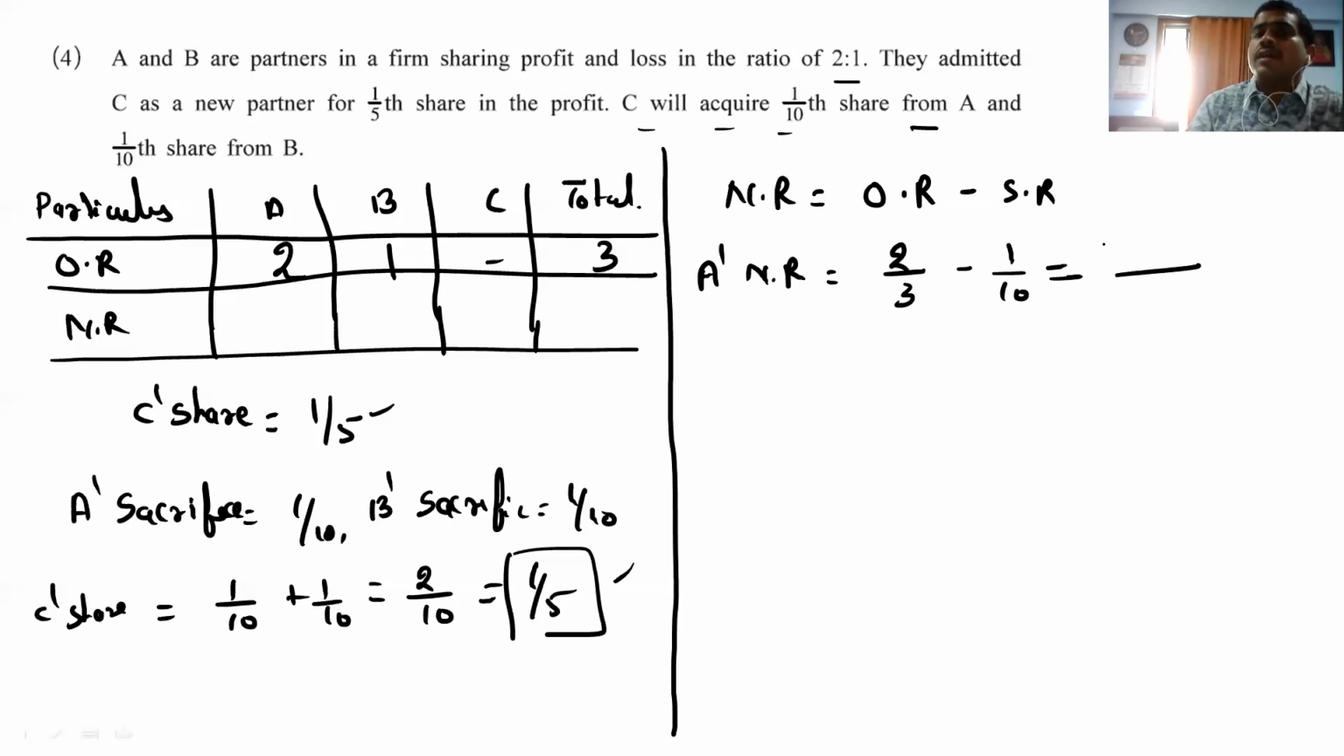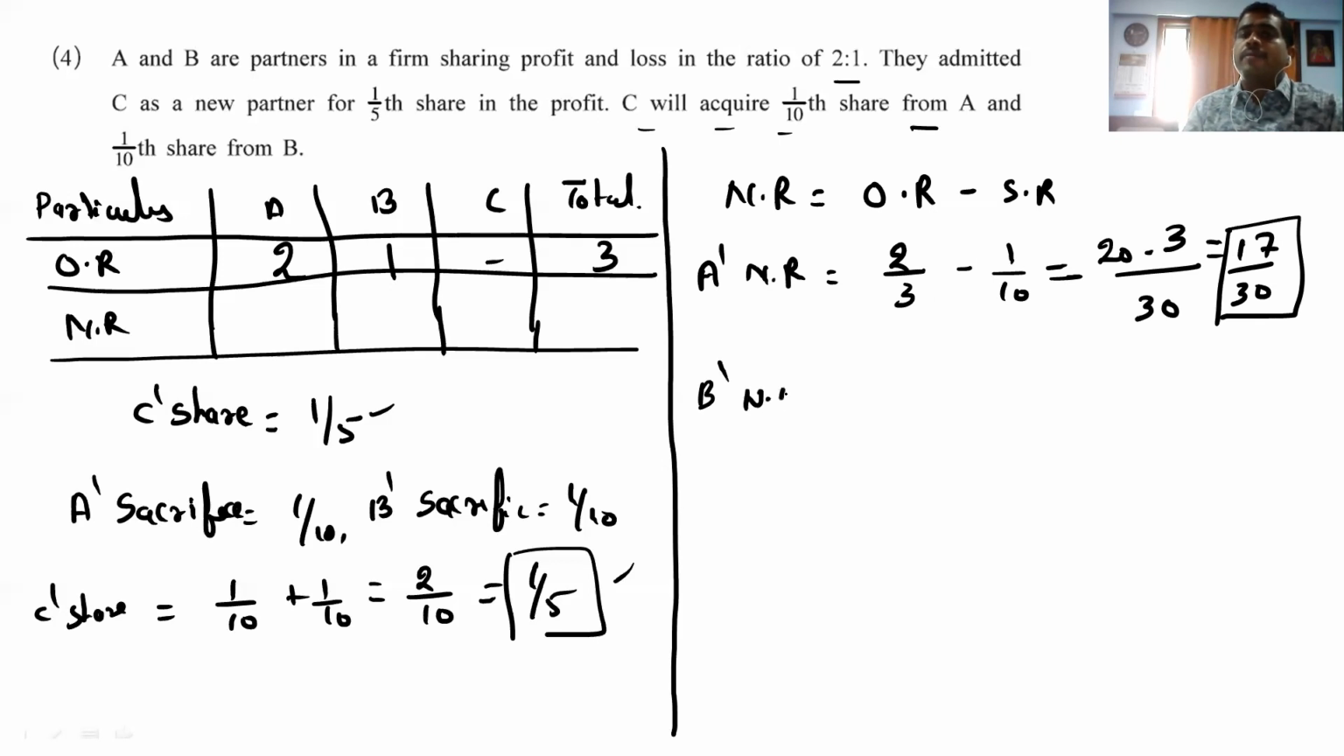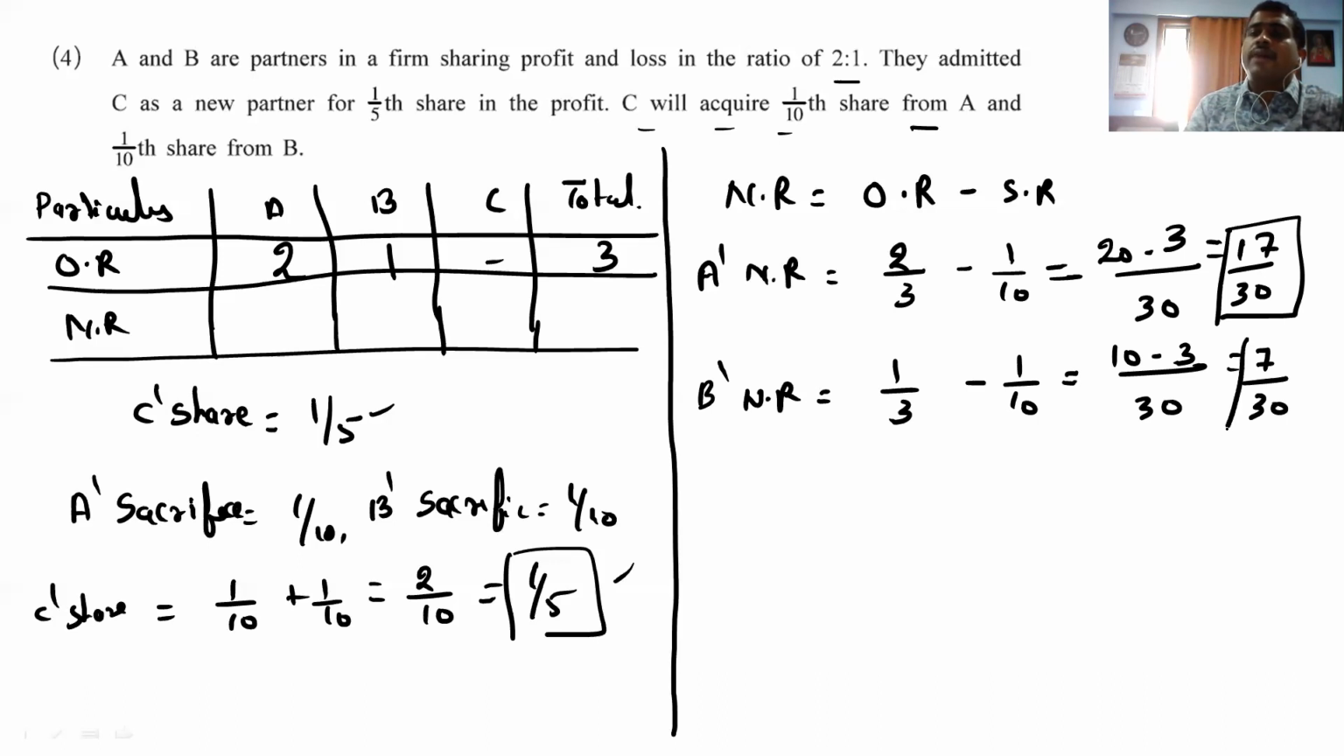So 2 tens are 20, 3 ones are 3, so it comes to 17 by 30. That was the first one. Let's see the new one, that is B. B's new ratio comes to 1 by 3 minus 1 by 10. So 30, 10 ones are 10 minus 3, so it comes to 7 by 30. Clear? 17 and 7.